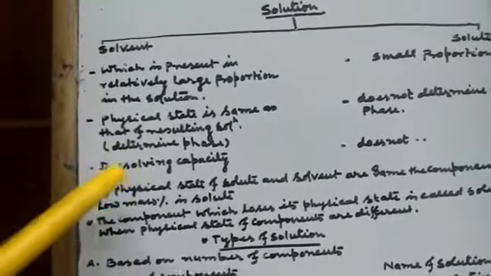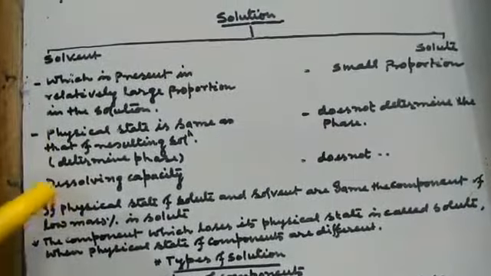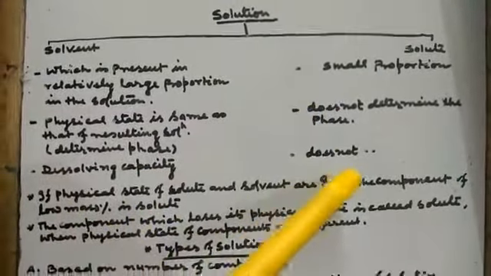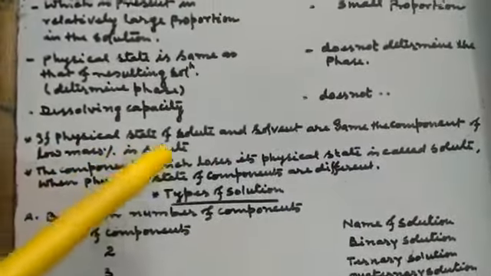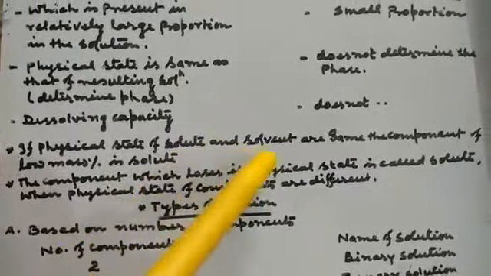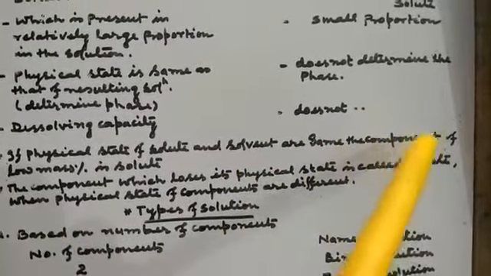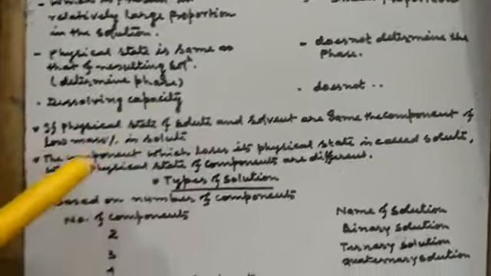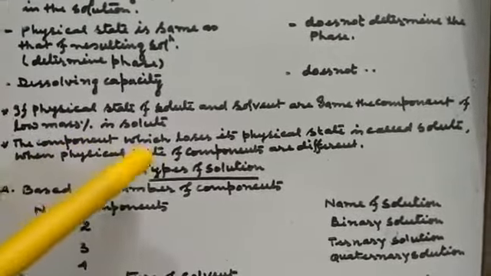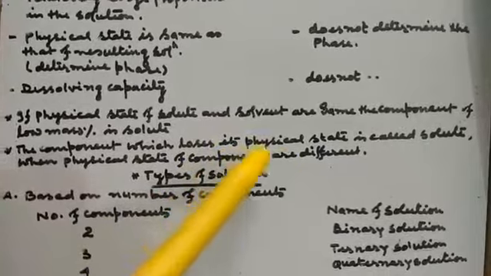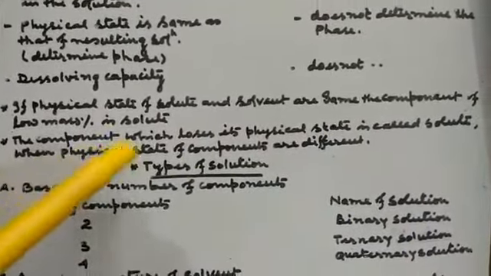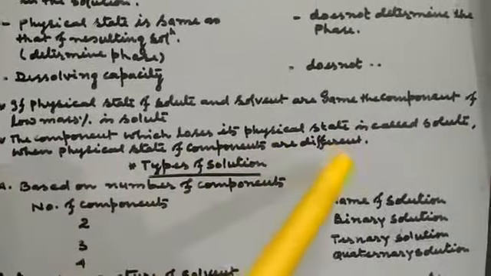Solvent has dissolving capacity, whereas solute does not have dissolving capacity. If the physical states of solute and solvent are the same, the component of low mass percentage is the solute, whereas when the physical states of the components are different, the component which loses its physical state is called the solute.